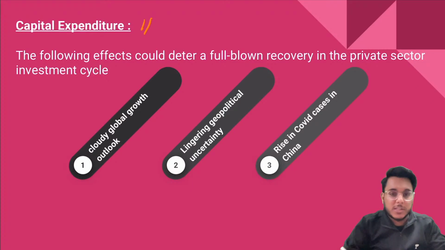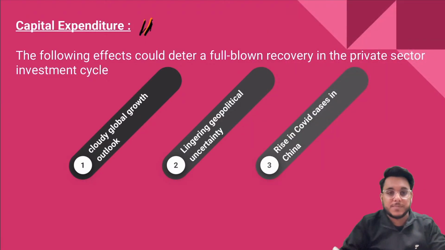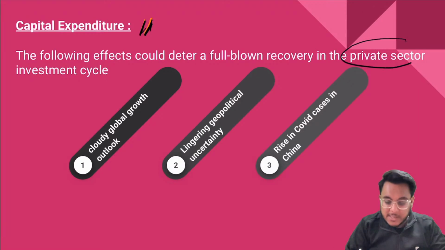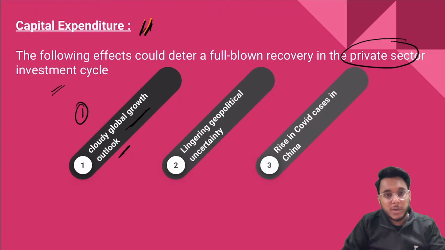Now, the next focus we need to make is on capital expenditure. Capital expenditure is not good, particularly by the private sector. The private sector is not investing. There are many reasons in this direction. Number one, there is a cloudy global growth outlook. Is it clear or not? Global growth is not positive.